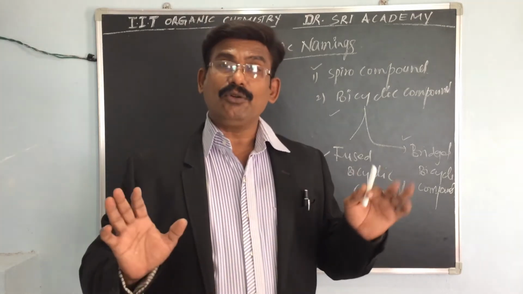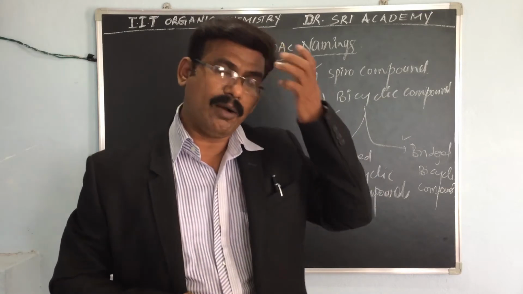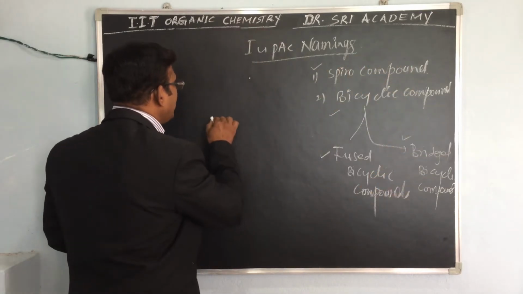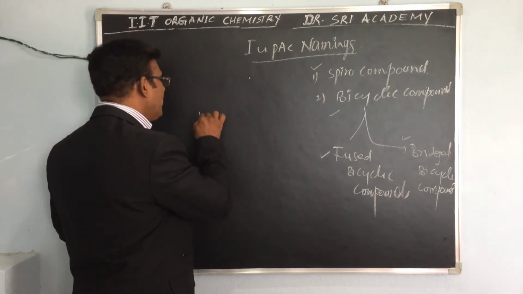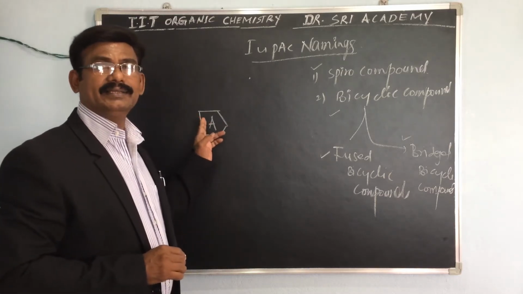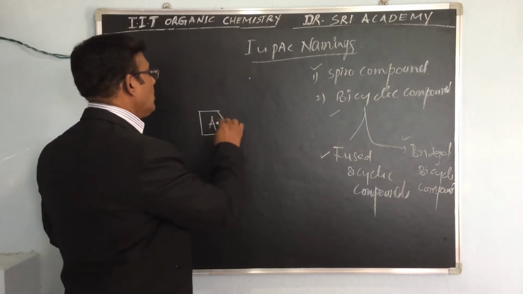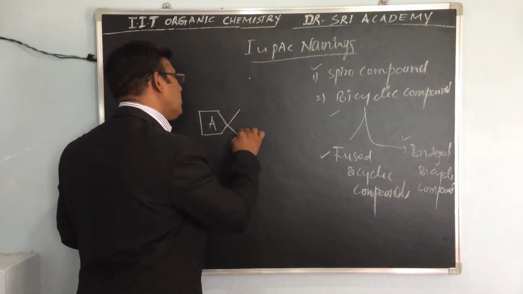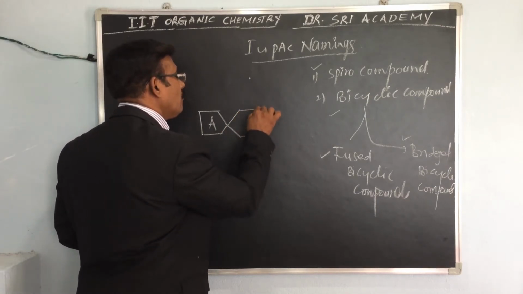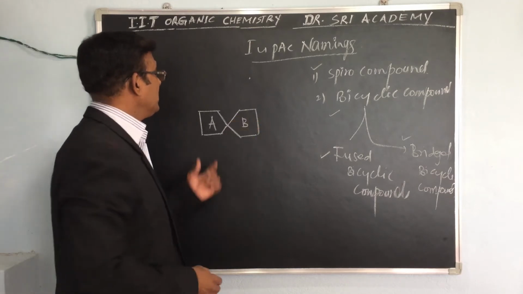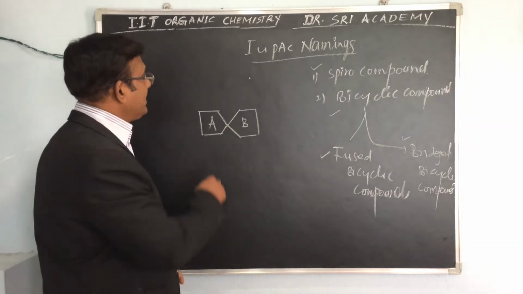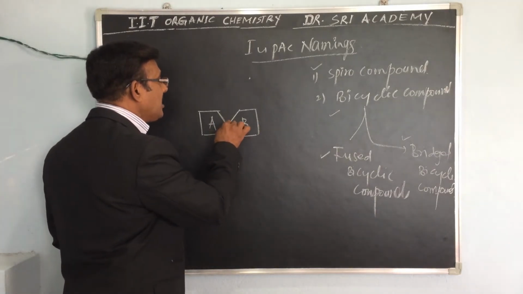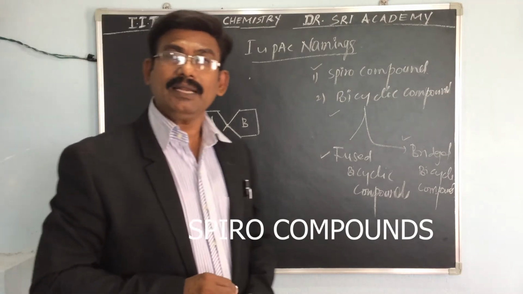If we take the general example of a Spiro compound, take cyclic compound A, for example a cyclopentane ring. Here one more cyclopentane, ring A and ring B, connected by a single carbon atom.